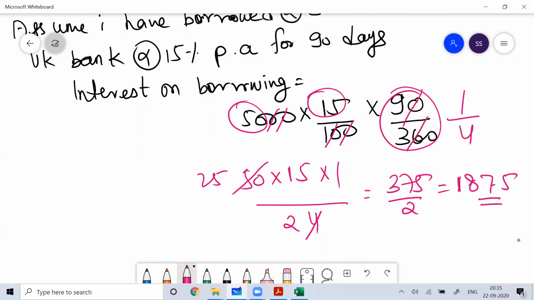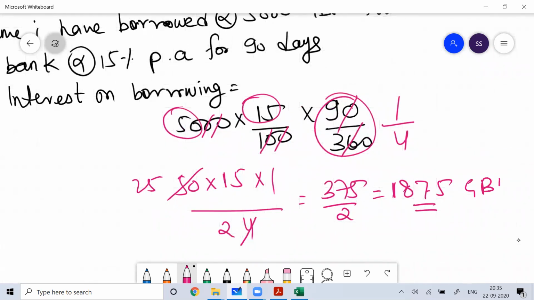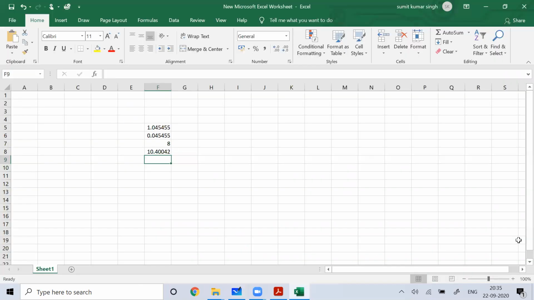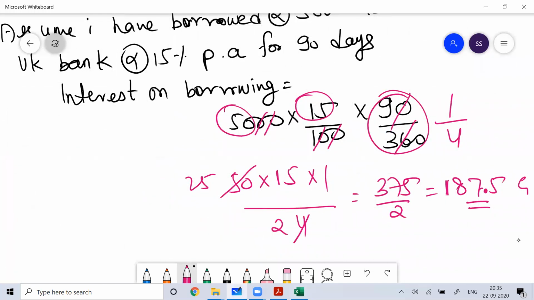187.5 GBP. This much is the interest you need to pay. 5,000 into 0.15 into 187.5. So this is the interest you need to pay.